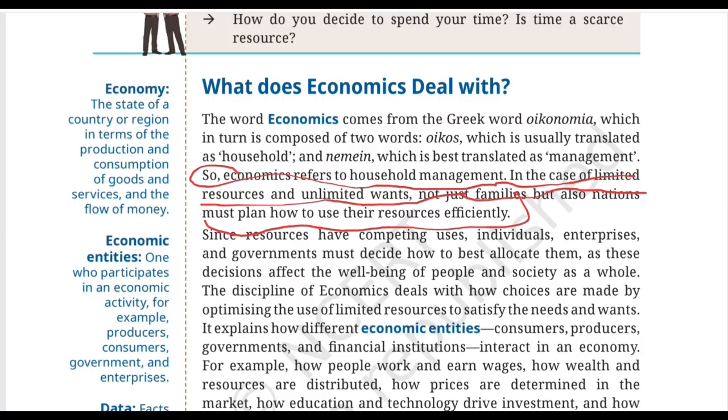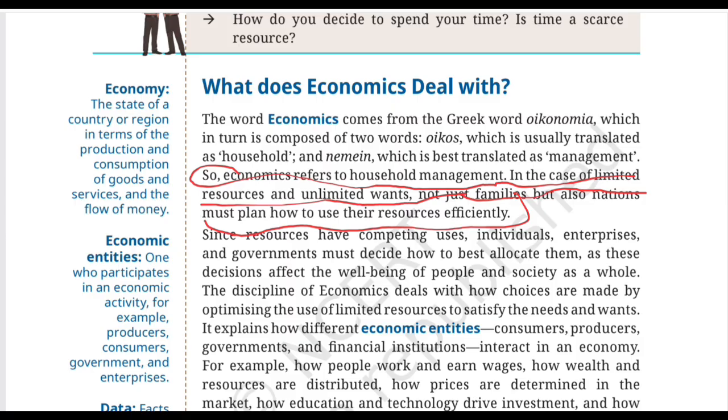But now let's make the problem bigger. This is where economics moves us from the household to the whole country. A family has limited resources, but does a country have unlimited resources? No. A country also has limited resources like land, water, workers, money, technology, natural resources, and so on. The government has to decide how these resources can be used. For example, a country may need hospitals, schools, roads, transport, and water facilities, but resources are limited. So the country has to plan carefully. The bigger the economy, the bigger the choices.